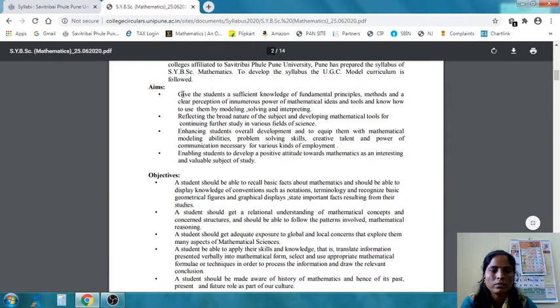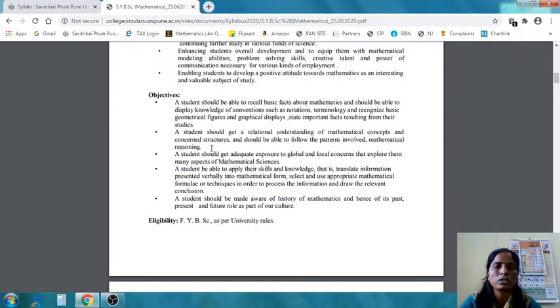So these are the aims of introducing this syllabus. We should go through it. Let's discuss the objectives of introducing this syllabus. The main objective is that a student should be able to recall basic facts about mathematics, and display knowledge of conventions such as notation and terminology, and recognize basic geometrical figures and graphical displays. Also, he should state important facts resulting from their studies.